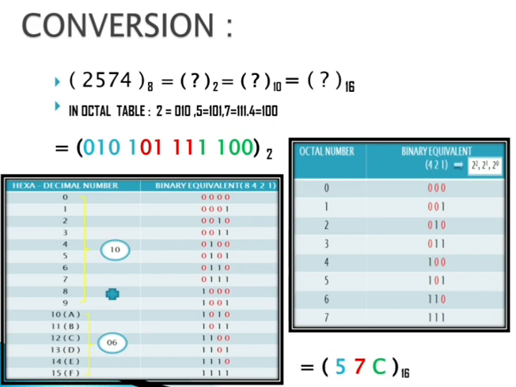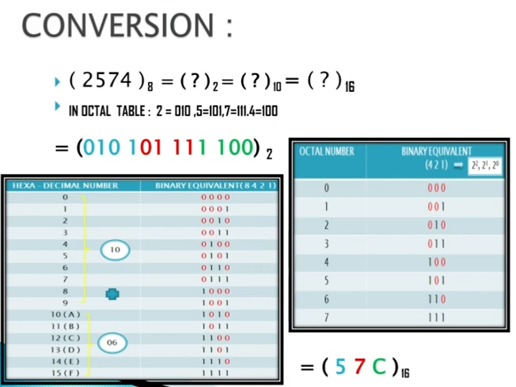For example, if we have one number as an octal number, anyone can ask us to convert that octal number into any of the bases. We have to convert that octal number into binary also, into decimal also, and into hexadecimal also. We have to convert into all the bases.